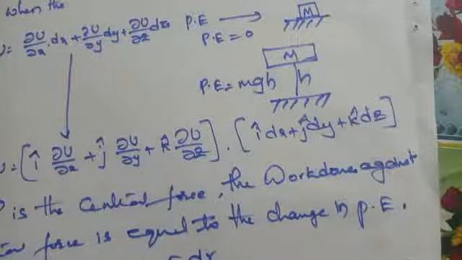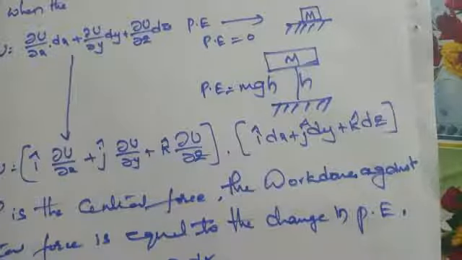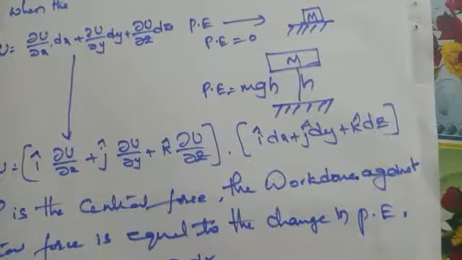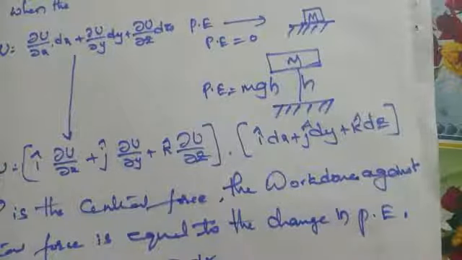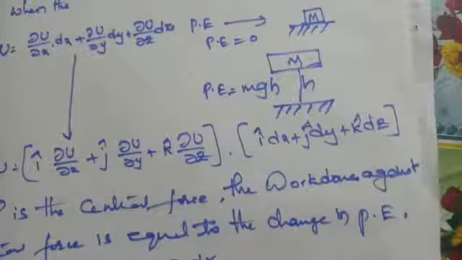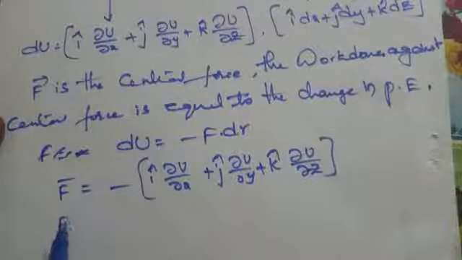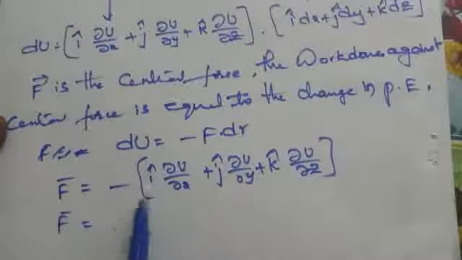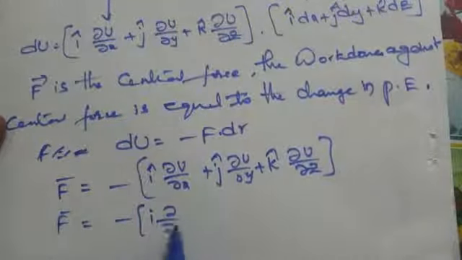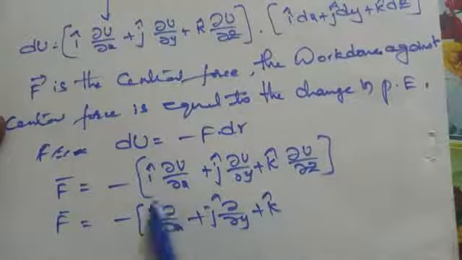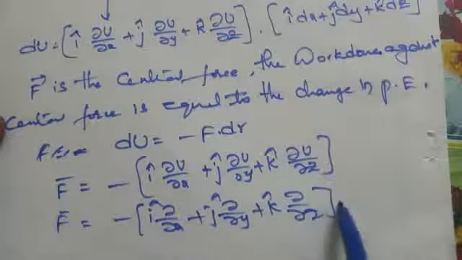Comparing the two equations, we get F bar equal to minus (i cap ∂u/∂x plus j cap ∂u/∂y plus k cap ∂u/∂z). Here I am writing this as F bar equal to minus (i ∂/∂x plus j ∂/∂y plus k cap ∂/∂z) acting on u.